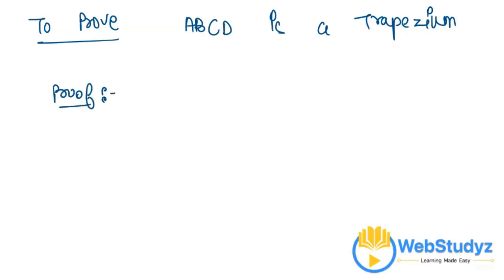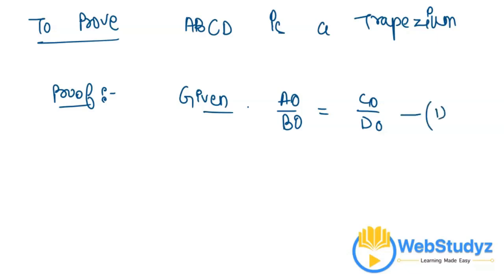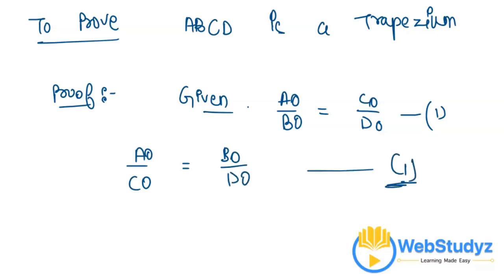To start the proof, we are given that AO divided by BO is equal to CO divided by DO. Let's say this is equation number 1. Or we can also write this as AO divided by CO is equal to BO divided by DO. So this is equation number 1.